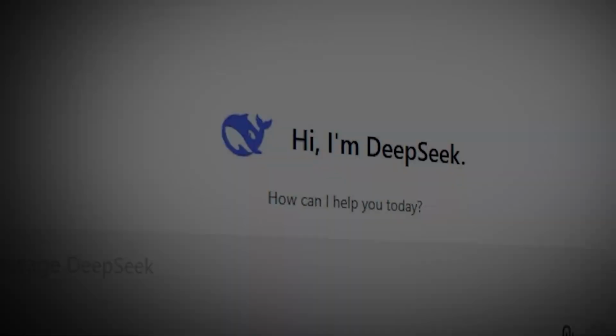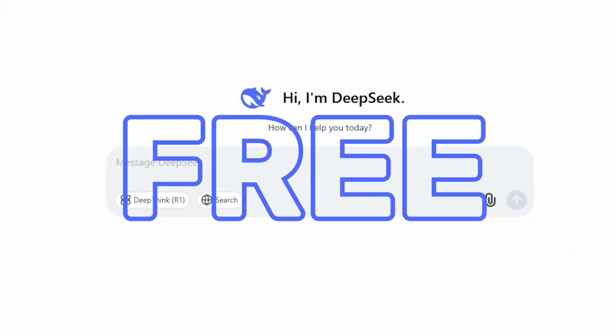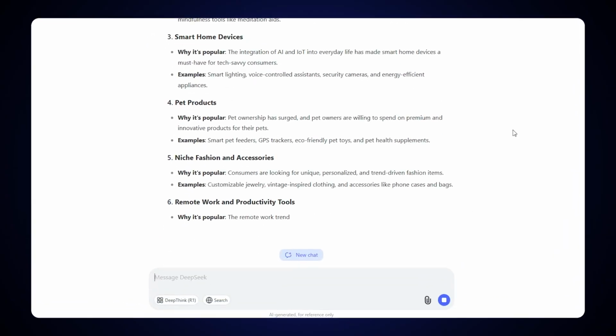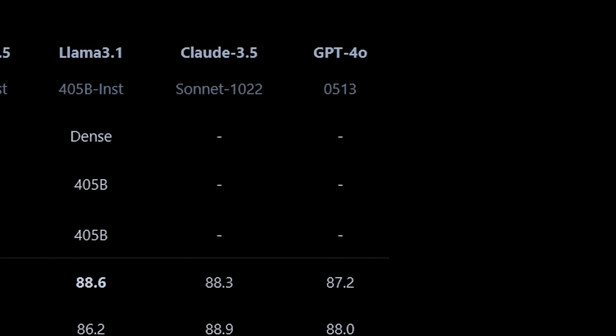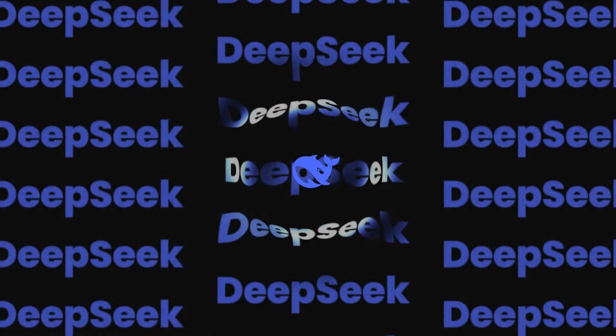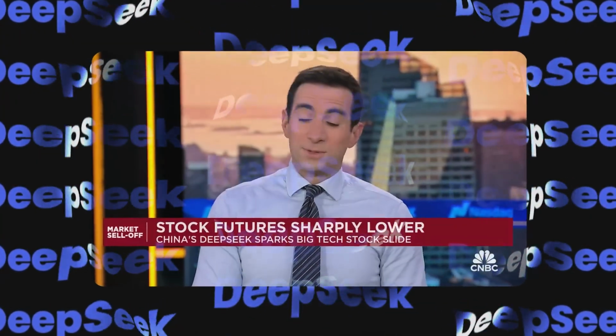There's a brand new AI tool out there that is 100% free to use. It's a lot more powerful than ChatGPT, and you're able to use it as much as you want. And best of all, it's a lot more up to date than ChatGPT and any of the other AI models out there. DeepSeek is a brand new AI model that is currently making waves around the entire world. So we need to start taking advantage of this right now. So let's go ahead and create a dropshipping store with it.